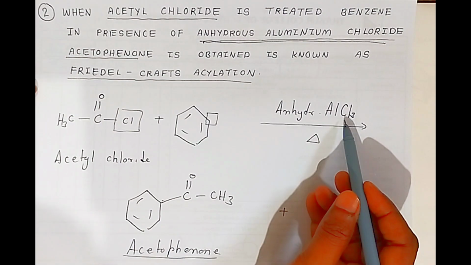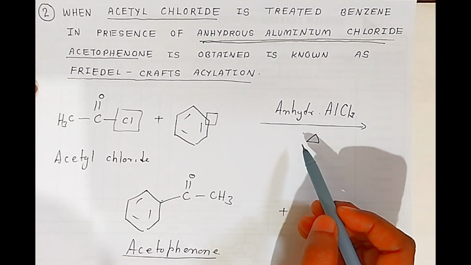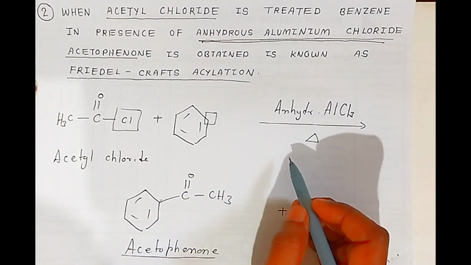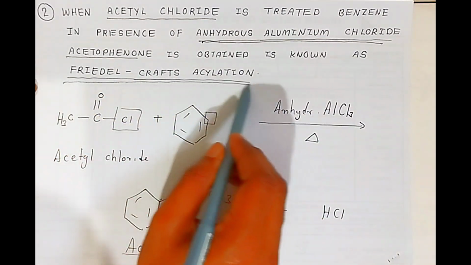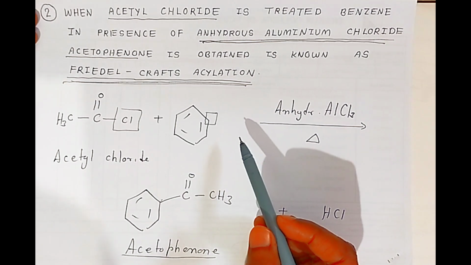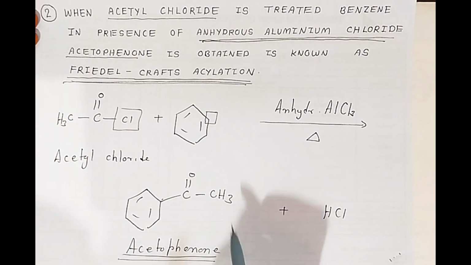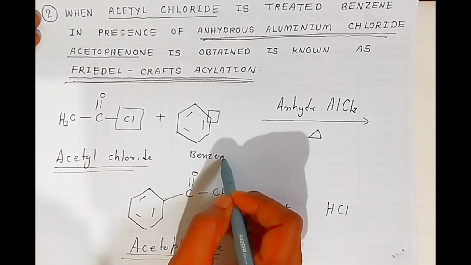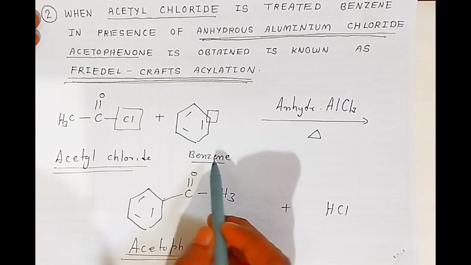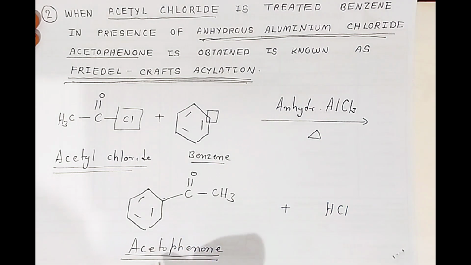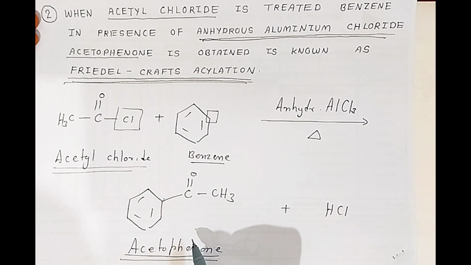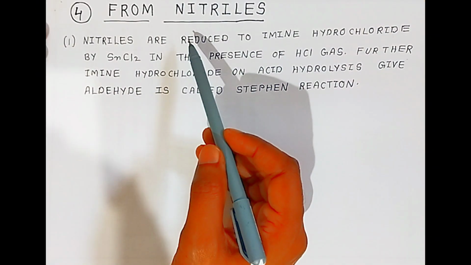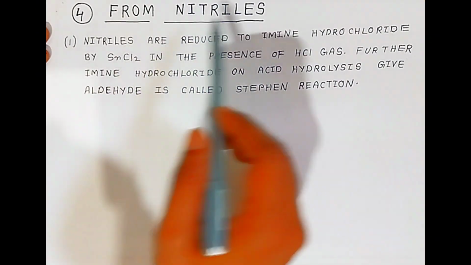But here students we have used aluminum trichloride and benzene, and this reaction was discovered by Friedel-Crafts, so it is also called as Friedel-Crafts acylation. In examination sometimes they may ask prepare acetophenone by using Friedel-Crafts reaction, so you have to use these two reactants, acetyl chloride and benzene. Acetyl chloride will react with benzene in presence of aluminum trichloride and heat it, you will get acetophenone. The formation of acetophenone by using acetyl chloride and benzene is called as Friedel-Crafts acylation. Fourth raw material from where we are going to get aldehyde and ketone is nitriles.